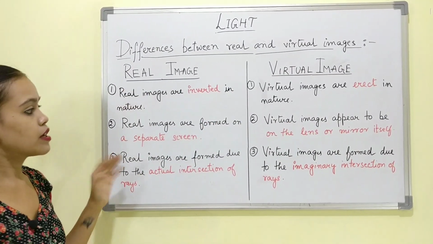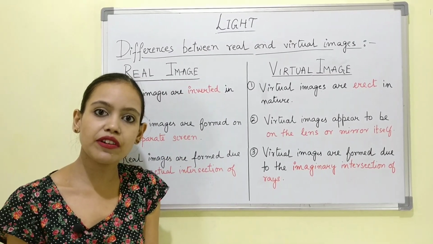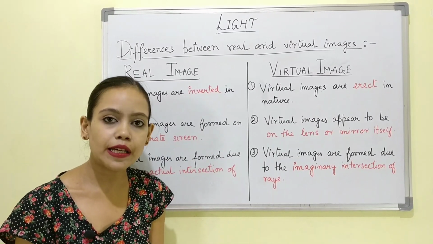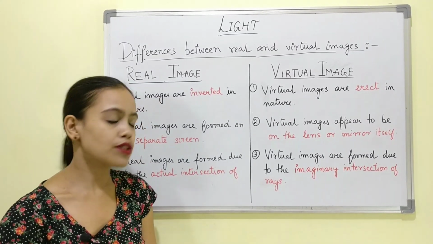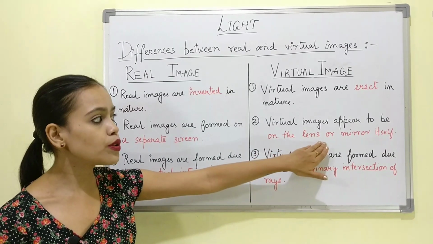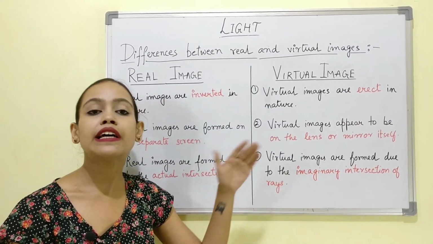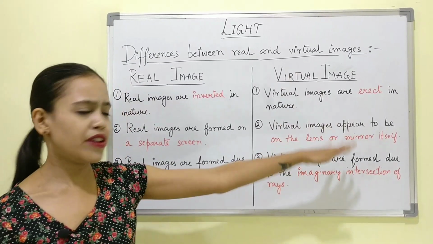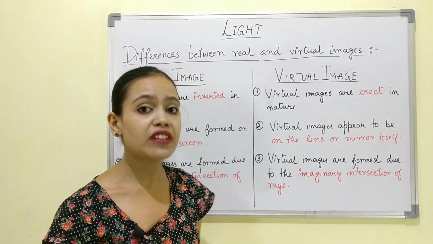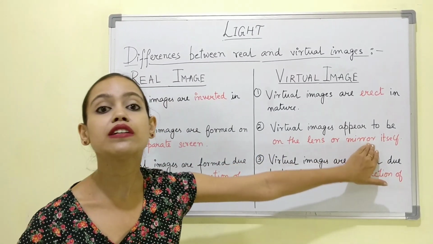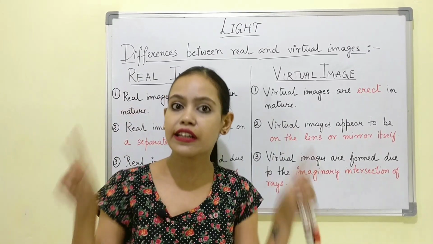The second point, real images are formed on a separate screen. Whenever we are obtaining a real image, we can see it on a separate screen. But virtual images appear to be on the lens or mirror itself, be it a lens, mirror or any reflecting surface where the virtual image is forming. It's not on a screen.